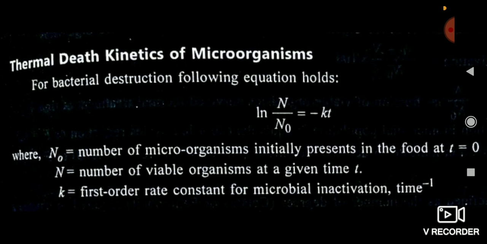If you write it like ln of N naught by N, then you have to write plus Kt. You have to understand this difference: when we write ln N by N naught, we write minus Kt, and when we write ln N naught by N, we write plus Kt. And the choice to write is yours.